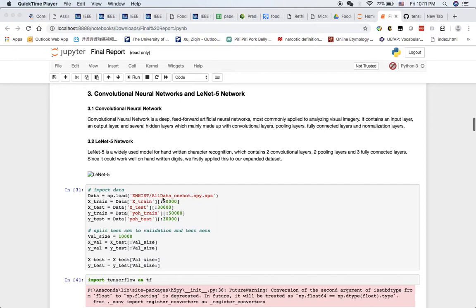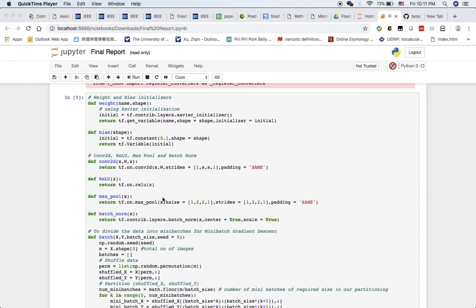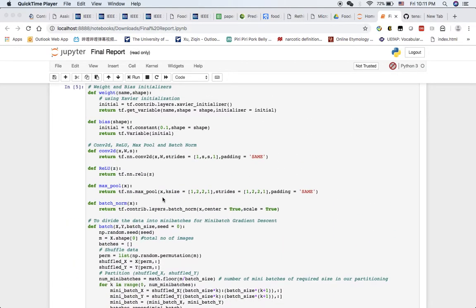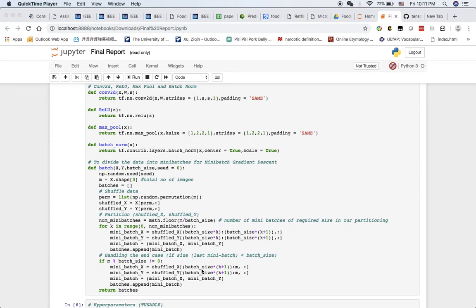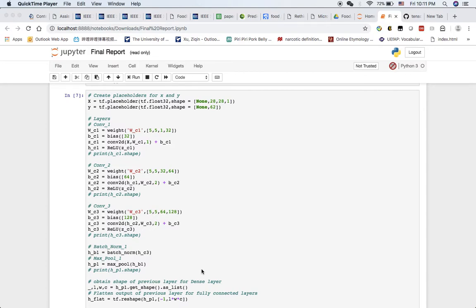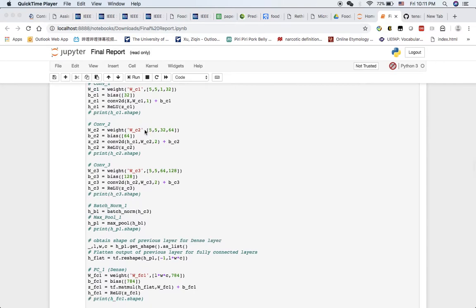And then we split our dataset into validation dataset and test dataset, and we define the weights, bias, and convolutional network and some other things here, and also define the batch function to split the training data into different small batches. Here are the parameters in different layers. The first layer is a convolutional neural network, then second, third, yes.